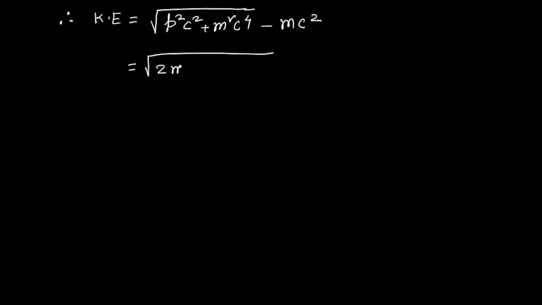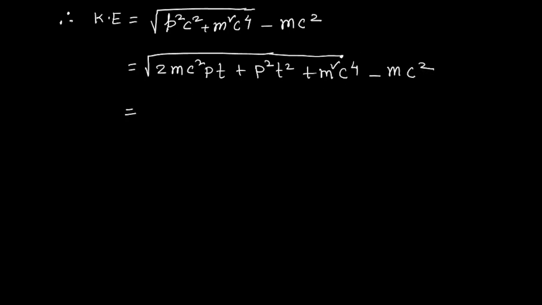We'll get the square root of 2mc square pt plus capital P square t square plus this term m square c to the power 4, minus mc square. From this square root I am taking common m square c to the power 4.